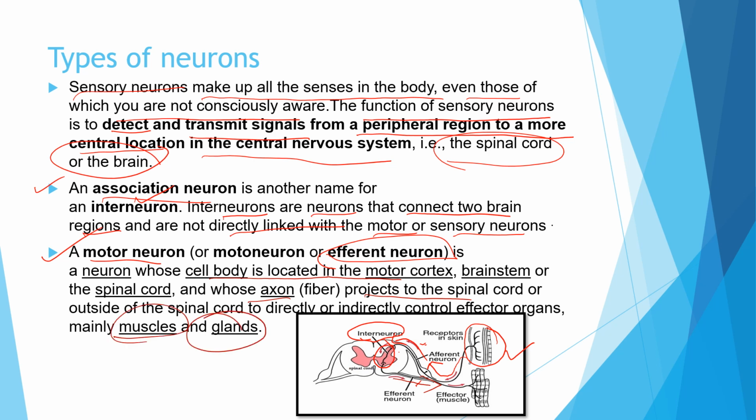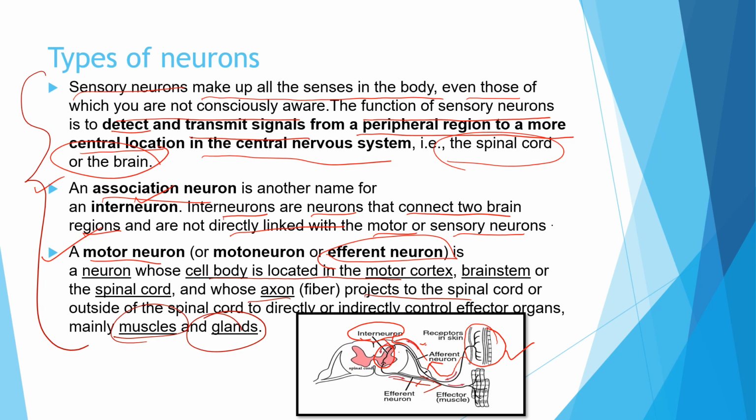It is carrying the signal from the spinal cord, because the cell body is in the spinal cord itself, but the axon is projecting outside of the spinal cord, directly or indirectly to the muscles or the glands to give the effect. So these are reacting with the effector organs, and they are called efferent neurons as they are related to the effector organs. These are the three main neurons which are part of the reflex arc, and with the help of these three neurons only, this reflex action is happening.